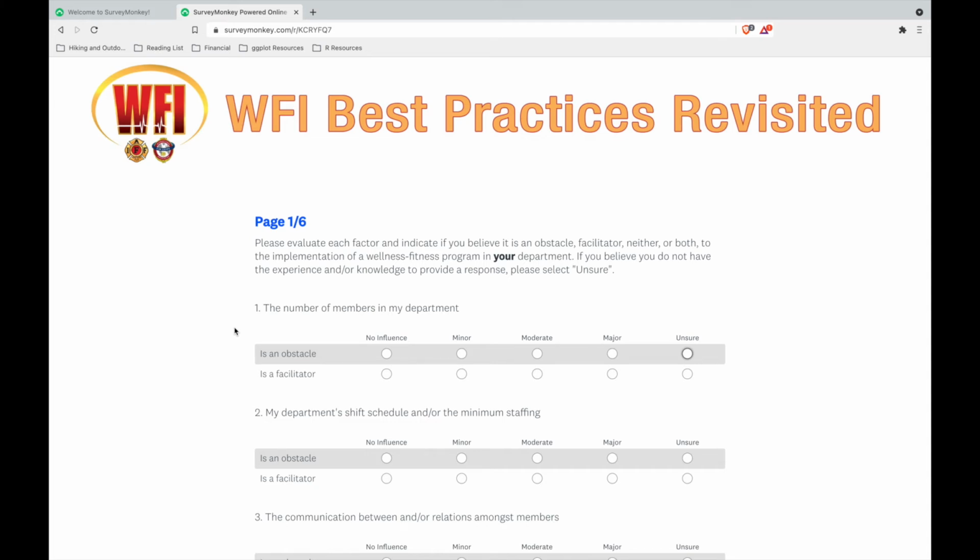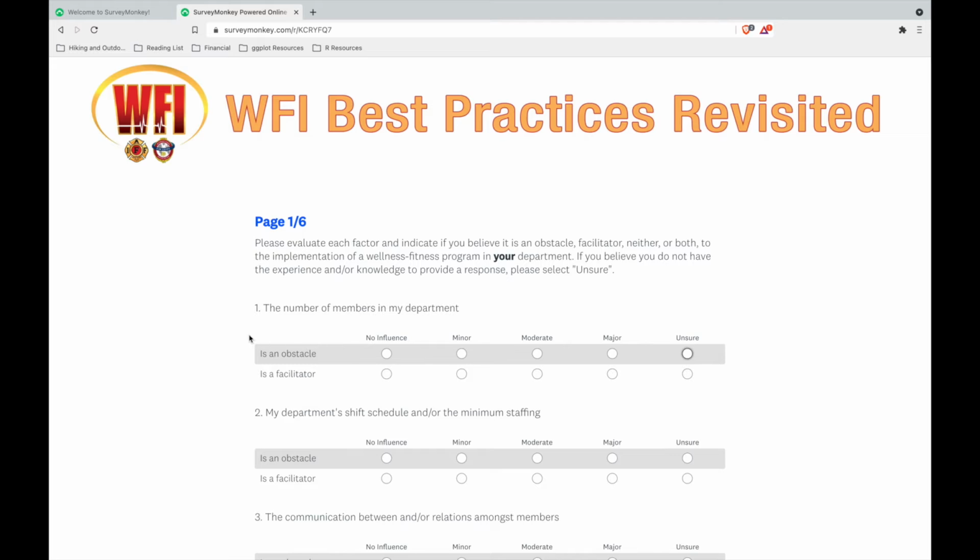This video provides specific instructions on how to respond to the factors in this survey. For any given factor, you may believe it is an obstacle, facilitator, neither, or both to the implementation of a wellness fitness program in your department. As you can see, the response area for each factor is organized in the same way. The table consists of 2 rows, and the 5 columns represent the 5 response options for each of the rows.